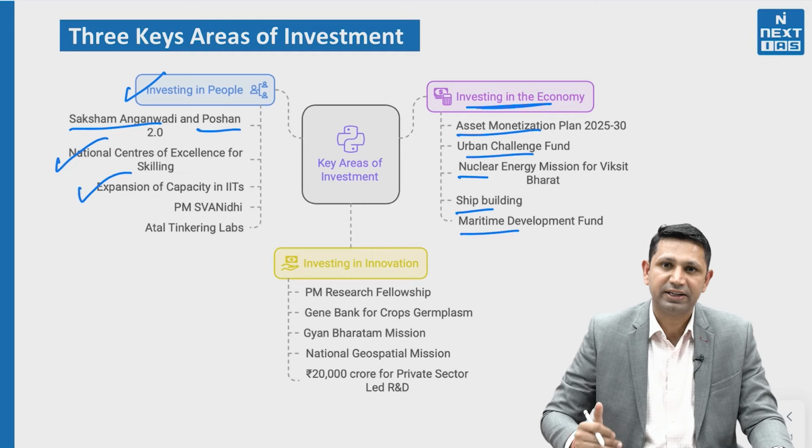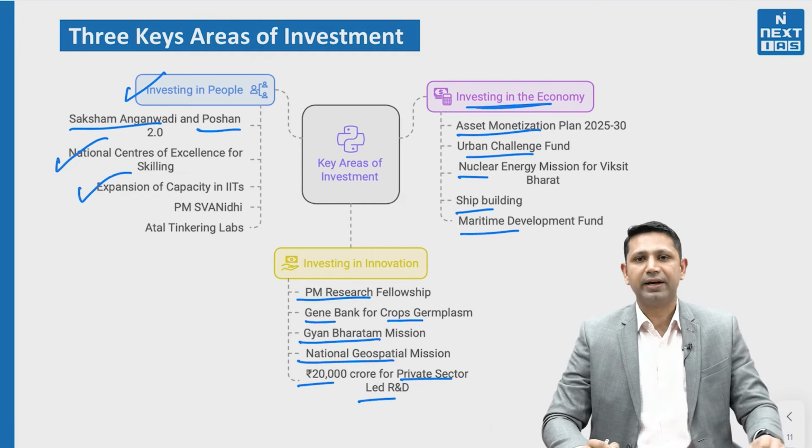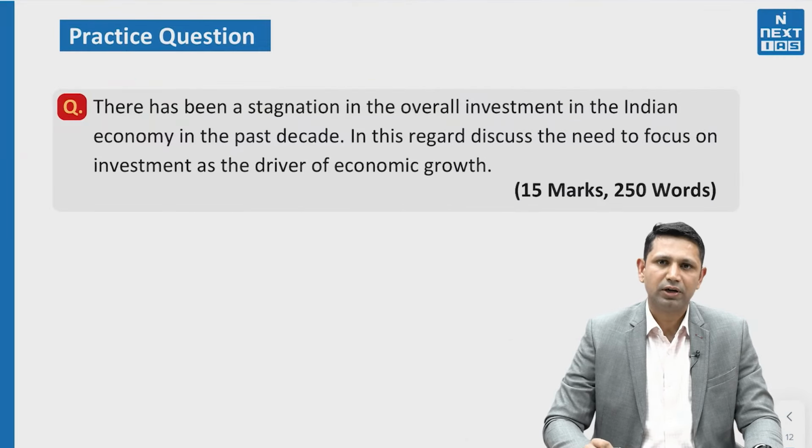Third one is investing in innovation, that is PM Research Fellowship, gene banks for crop germplasm, Gyan Bharatam mission, National Geospatial mission, 20,000 crore for private sector led R&D. So the budget has identified these areas under the investment engine for our growth. Now, after covering this holistically, you are in a position to attempt one question. A practice question is visible on your screens. You can attempt this question and you can post your answers in the comment section.